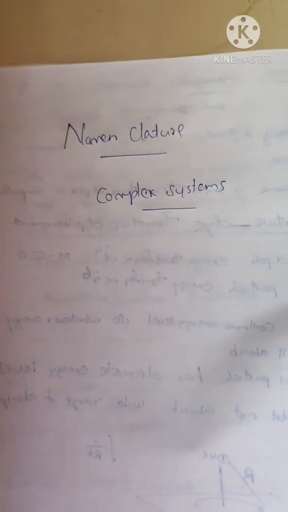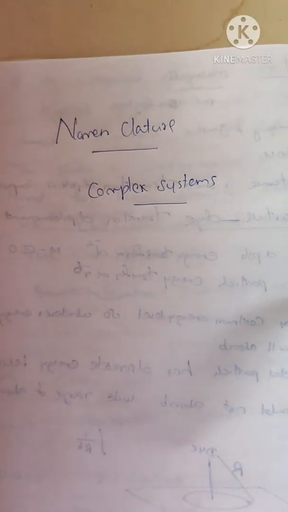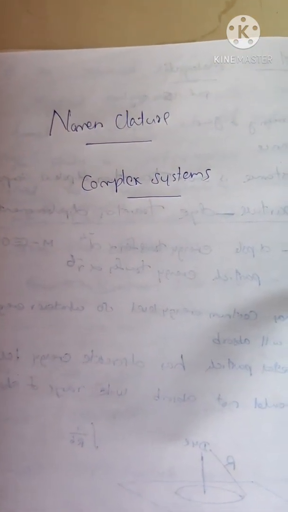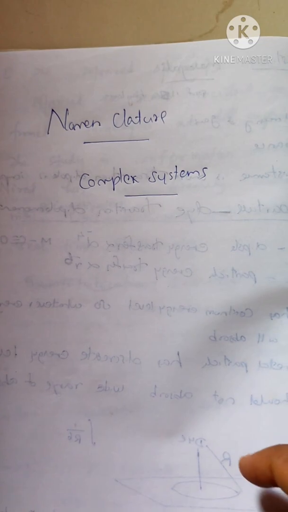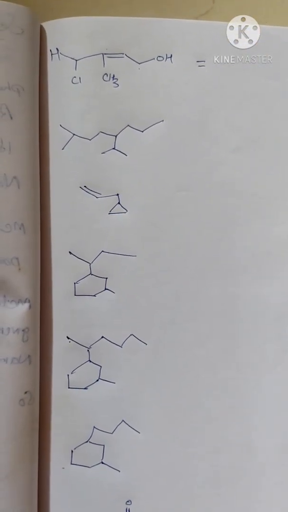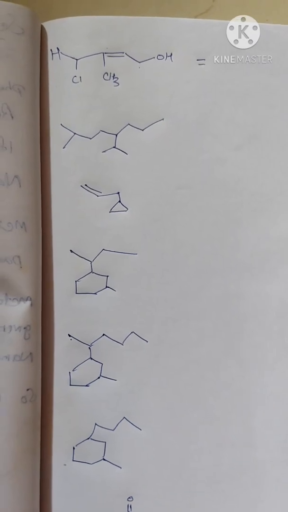Nomenclature of complex systems. The IUPAC nomenclature has certain rules that we have all studied. So we try to see how the IUPAC nomenclature rules can be used to find out the name of certain compounds. I specifically chose some complex systems where we can get a lot of confusion while naming. So let us see how we can name these compounds.